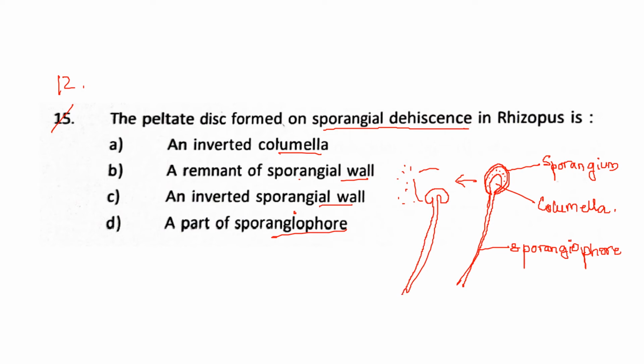This is the structure they are calling the peltate disc-like structure, and this is just the exposed columella and nothing else. Not the sporangium, which is not left, not the sporangiophore, not the sporangium wall. So the answer is an inverted columella. Answer number A.